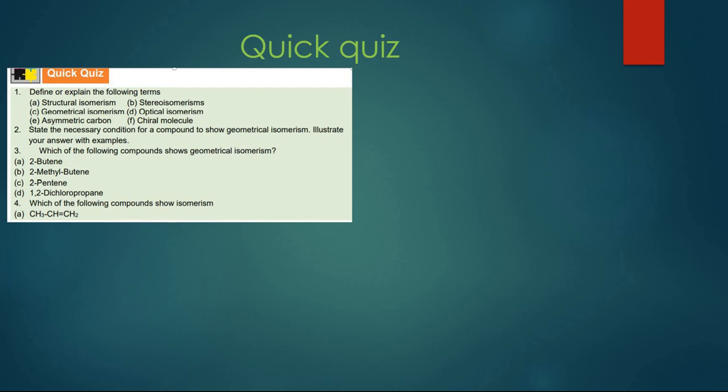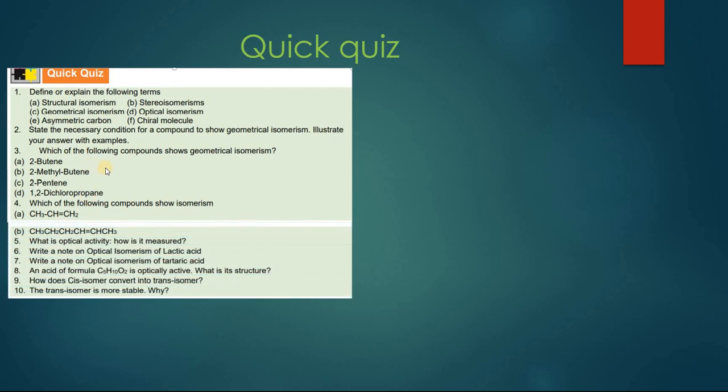State necessary conditions for a compound to show geometric isomerism. Necessary conditions are there must be a double bond present, and the carbon which is having a double bond should be attached with two different things, with two different substituents. They should not be same. You have to give some of the examples as well that will be explained in the next question.